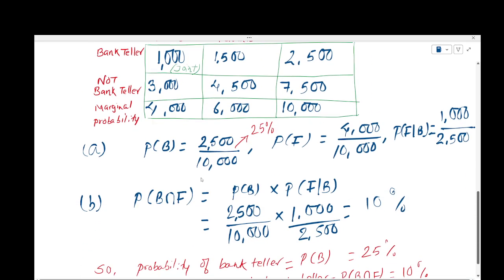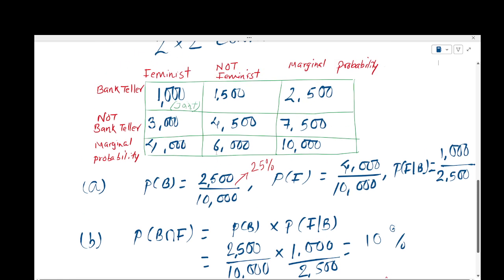Let's calculate the joint probability. Probability of being a bank teller equals how many total bank tellers? 2,500. How many total Lindas? 10,000, which is 25%. All right.